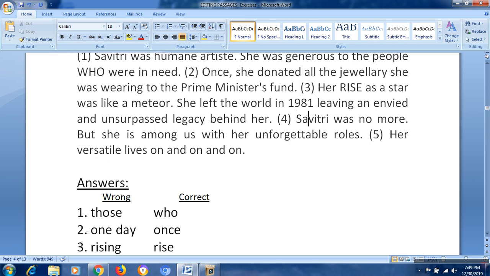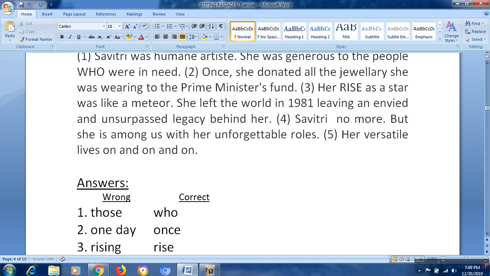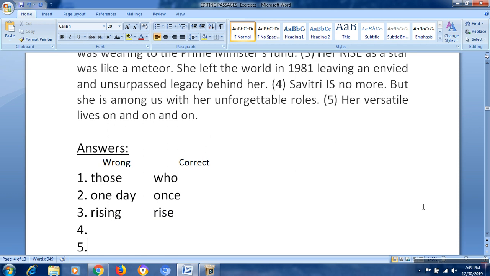And fourth sentence, Savitri was no more. Once she died, she passed away. We are talking about the present one. She is no more. So "is" is the suitable word. She is no more. That's fine. And the last part, but she is among us with her unforgettable roles. Correct, there is no mistake.